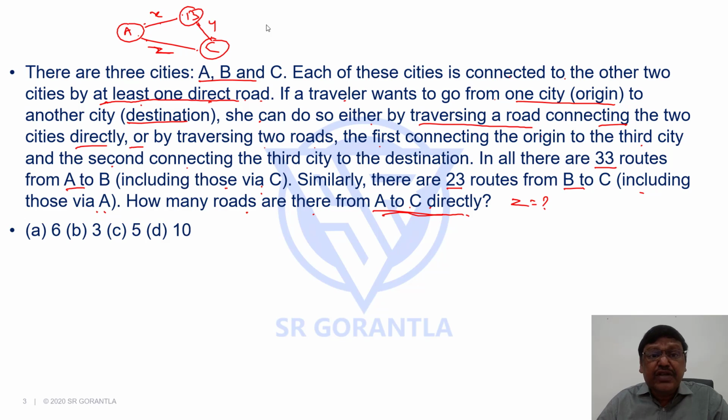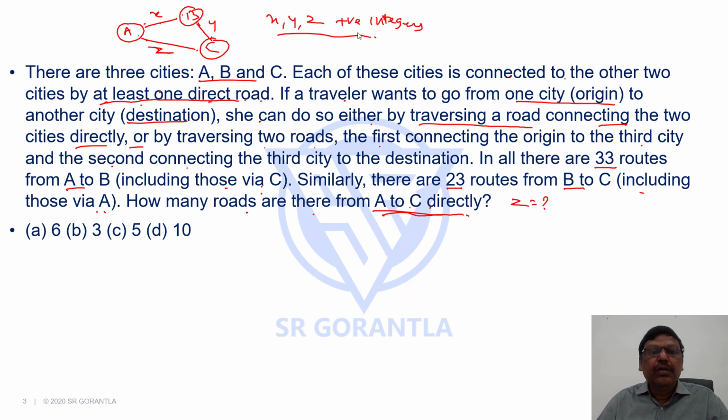Please remember these X, Y, Z should be positive integers because there is at least one direct road. So it should be one or more than one, and number of roads has to be integer. It can't be decimal or fraction. Hence, these are positive integers.